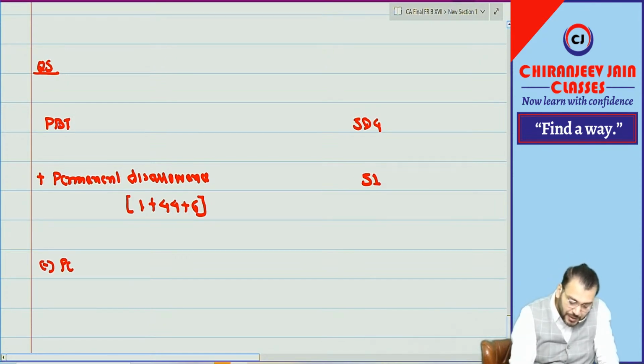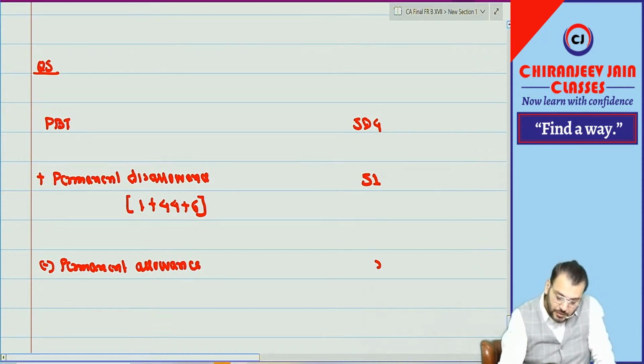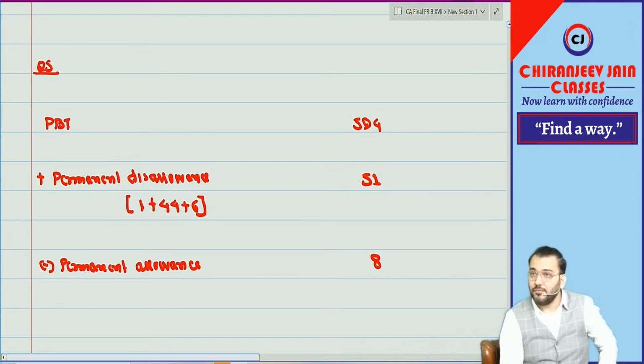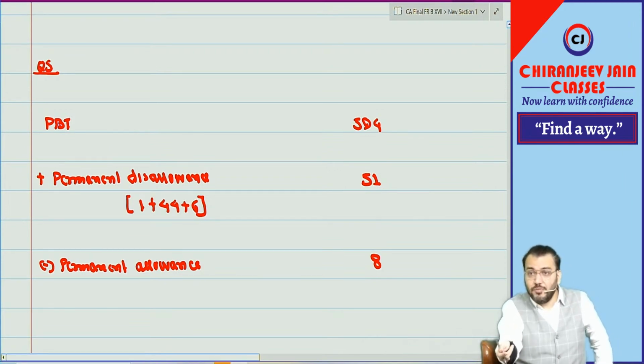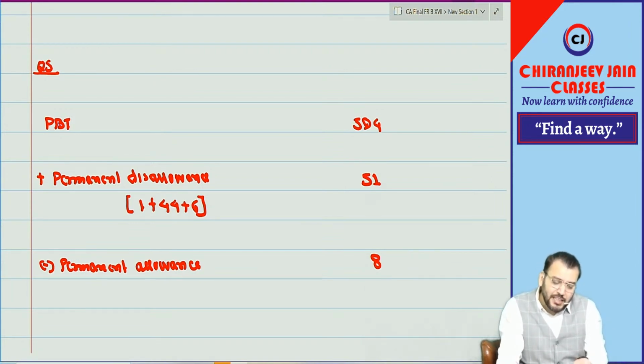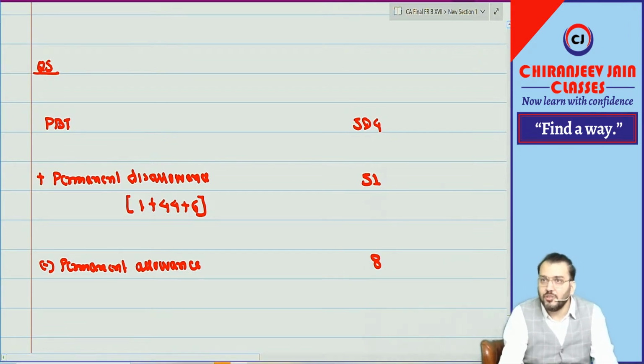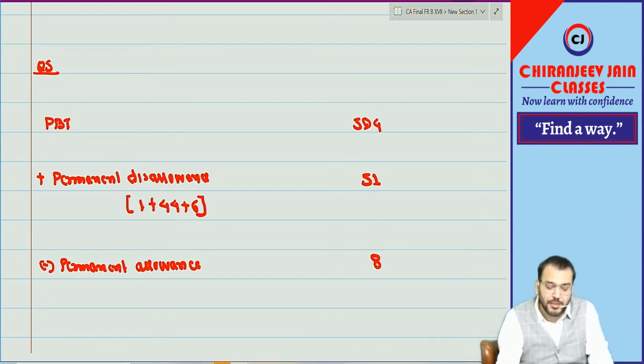Then minus permanent allowance. What is permanent allowance? 8. That research and development with 200% weighted reduction was allowed. So we are assuming that this is research expense only, because they have not given out of 8 crore how much research and how much development. So we are assuming this is research expense which has been charged to books of account also. Correct now. That assumption when you take, where that information has not been given na.